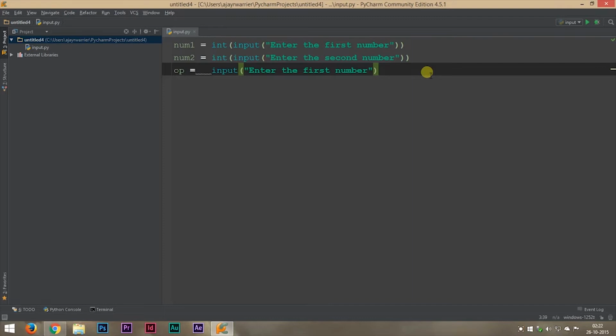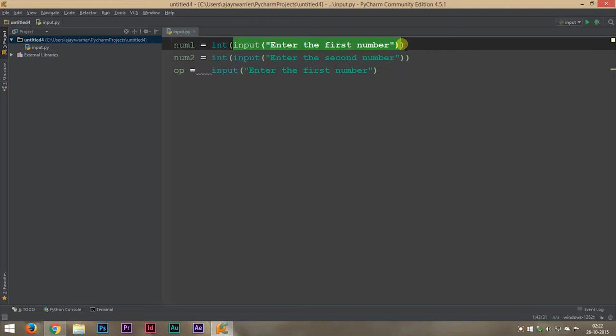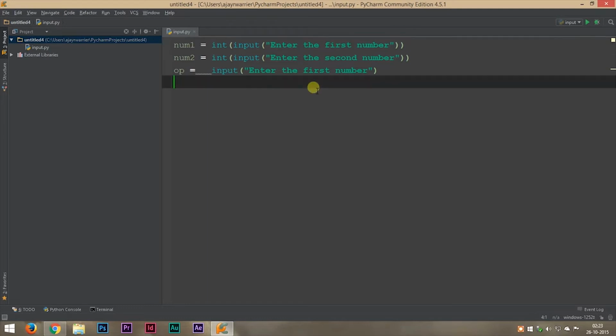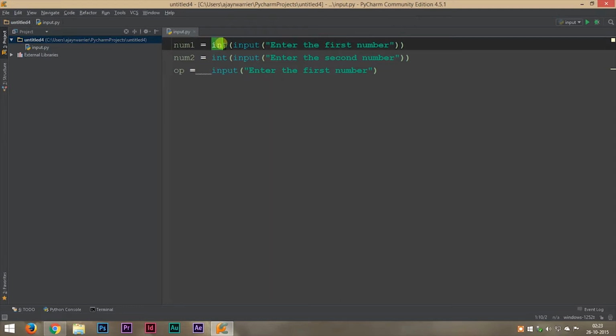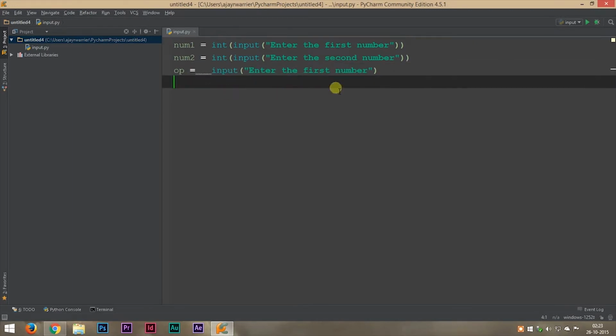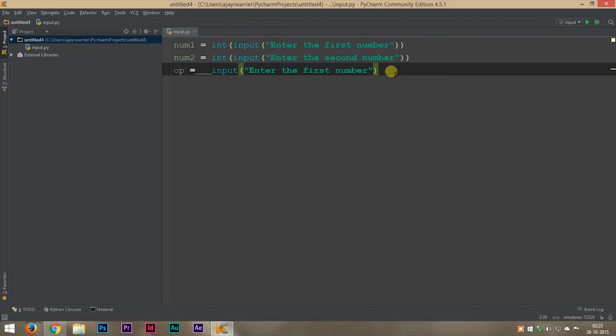Okay, now if you take a look at the code, you can see that we have made our three variables. Now we'll do a short recap. What input is going to do is take a number from the user and store that value in num1. Whenever we don't specify int, that means we just use input, we are going to be reading a string. You already know that. Okay, so our variable part is done.